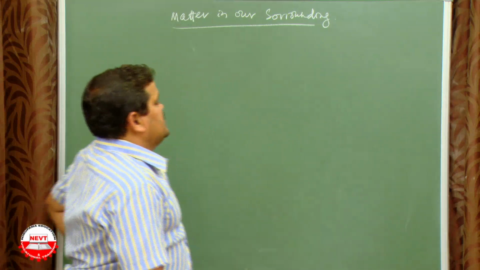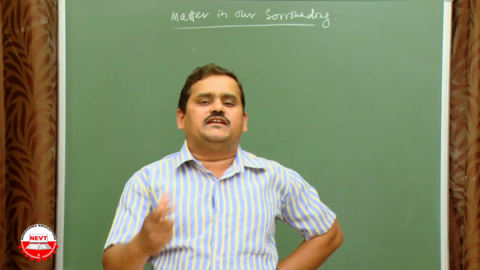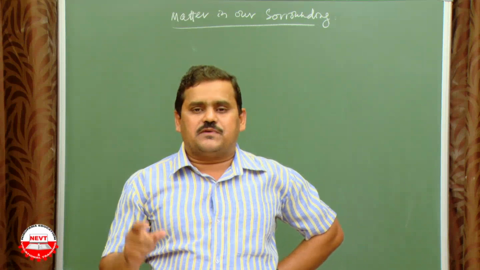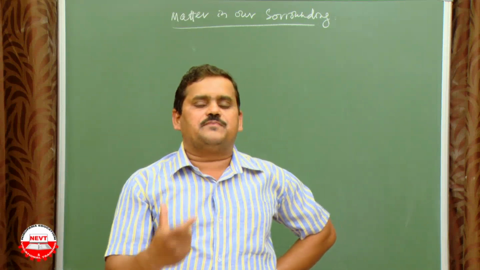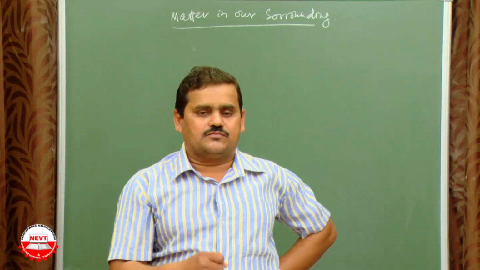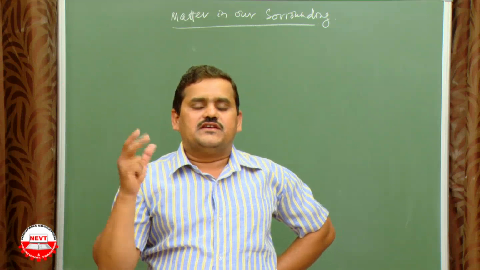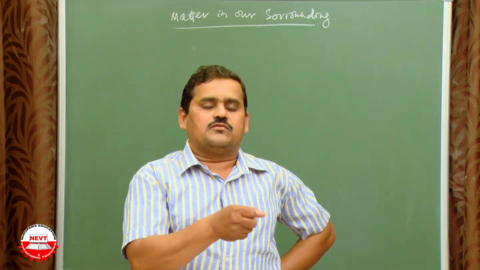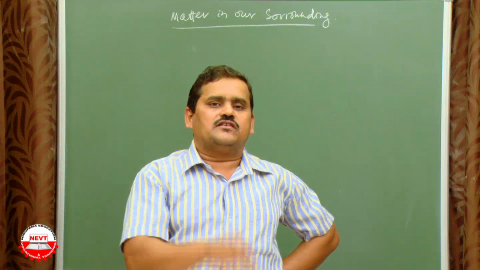If you notice, everything is made up of very tiny particles. The famous scientist Dalton said that every substance is made up of tiny particles known as atoms. If you divide any pure substance, you will get a stable unit, that is the molecule. After that you will get the atom.